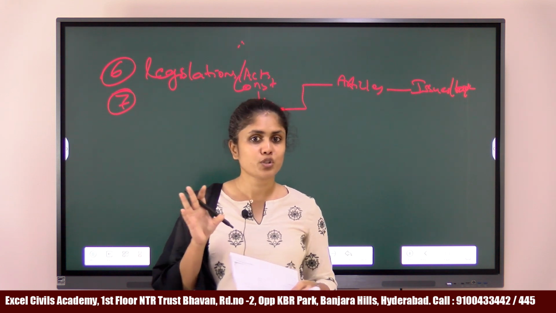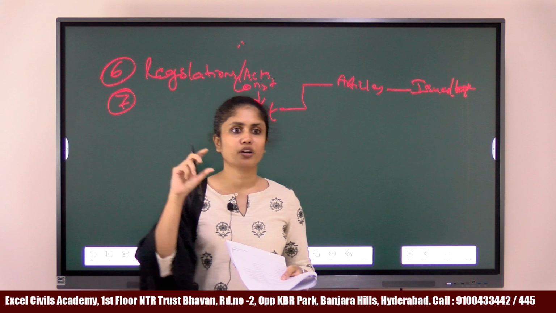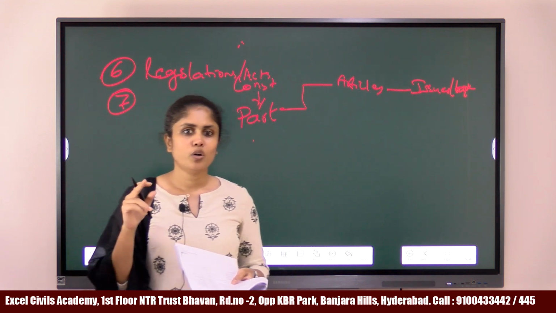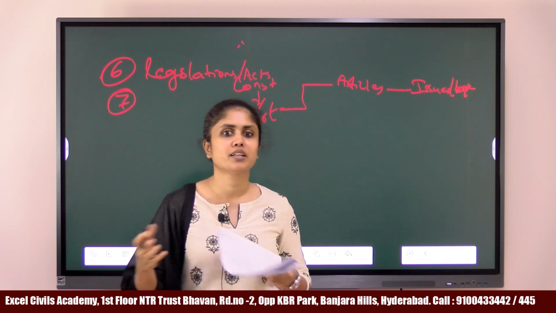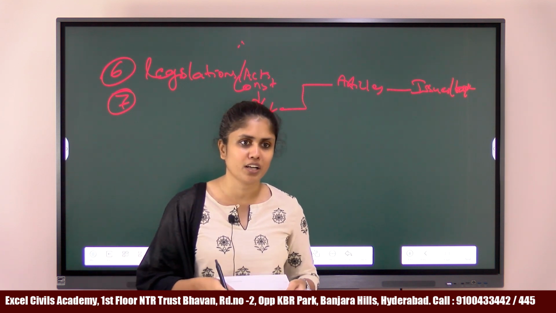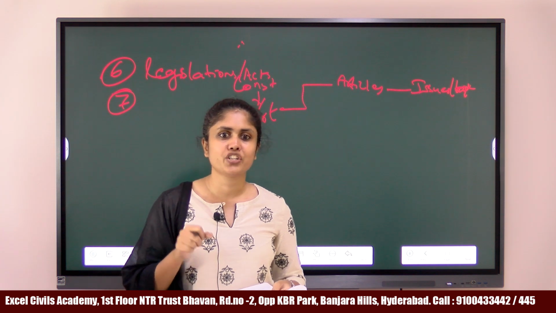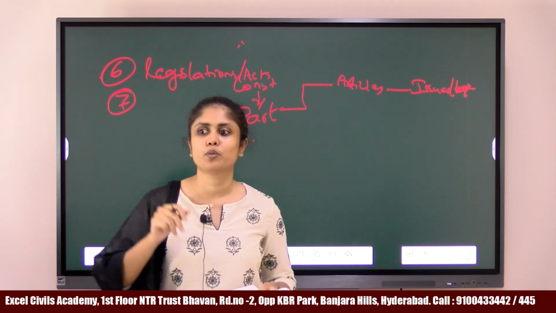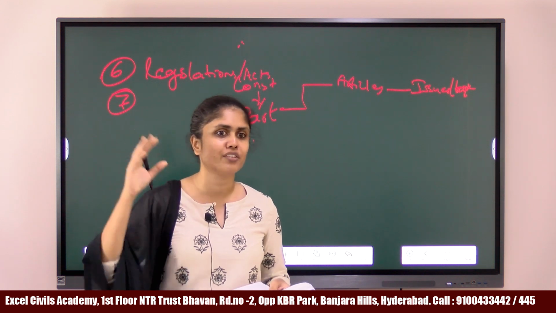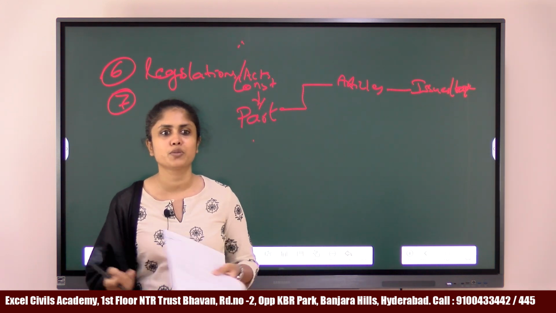If you had read newspaper, there was one interesting article about one particular village on the border of Telangana and Maharashtra who have votes both in Maharashtra and Telangana because the boundary dispute is not resolved yet, right? So, the people in that village, they have ration cards from both the states, they have votes in both the states, they enjoy benefits of the government schemes in both the states. Why? Because the boundary dispute is not resolved.